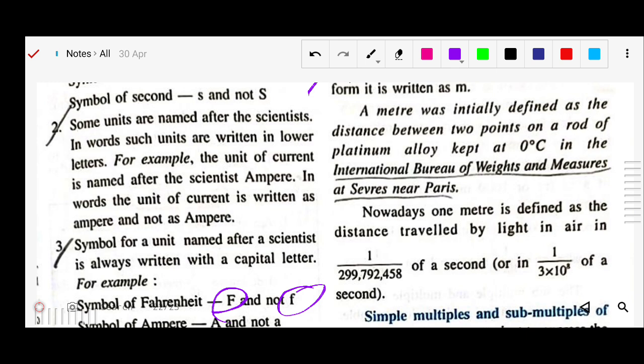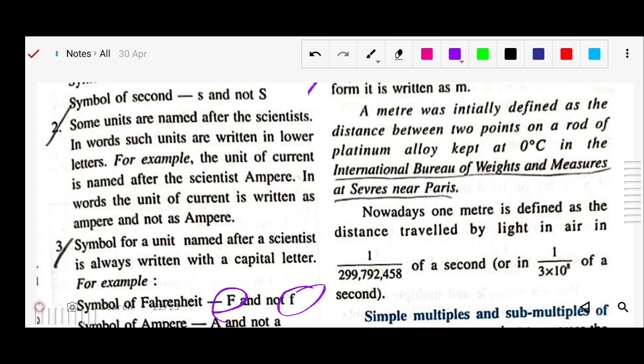So nowadays 1 meter is defined as the distance traveled by light in air in 1 by 299792458 of a second. Rounded up, you will take it as 1 by 3 into 10 to the power 8 of a second.